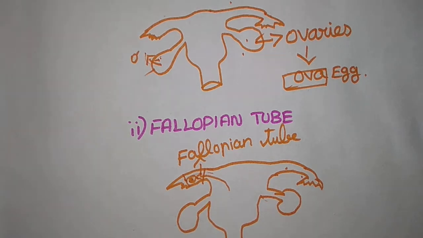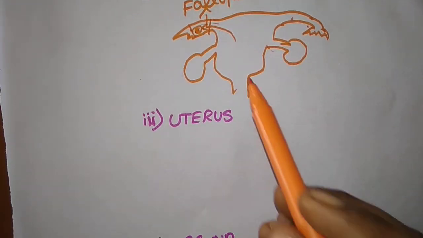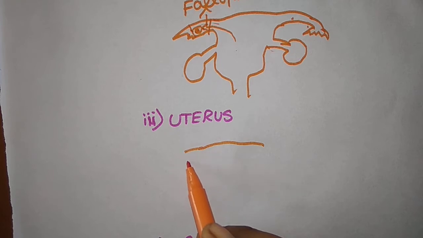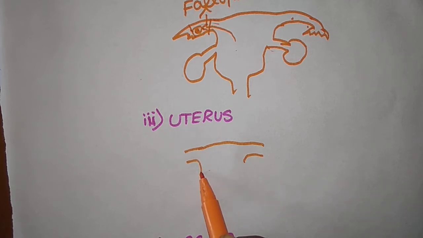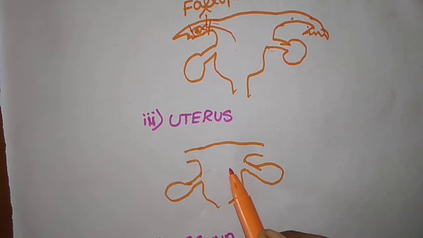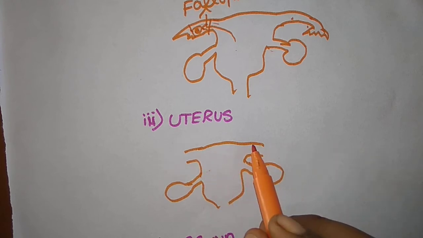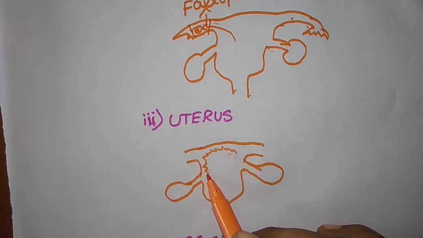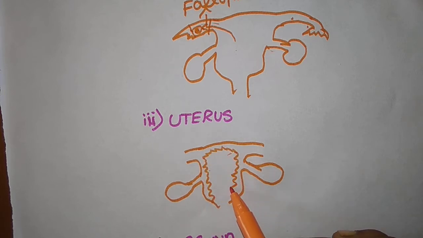What is the next part? Uterus. Just see the diagram. Here this is the uterus part. What is the major function of the uterus? It gives a cushion-like structure for the developing baby. Like a cushion, it gives a place to the developing baby.